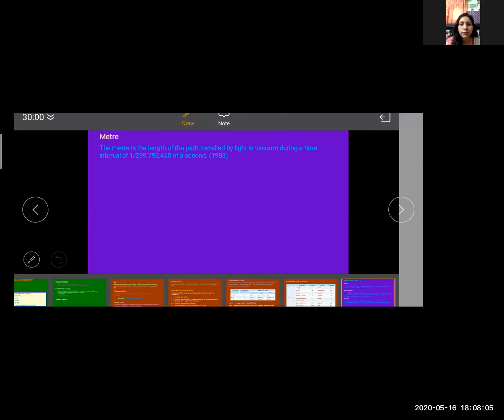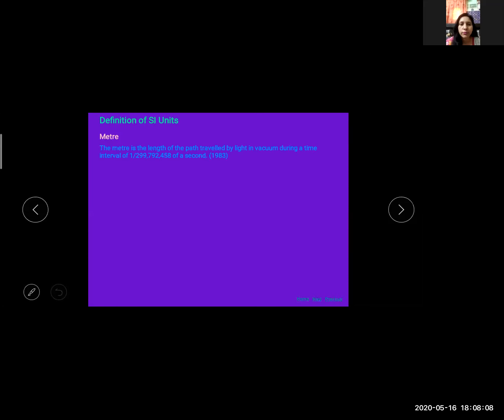Definitions of SI units. We have 7 fundamental units: meter, kilogram, second, ampere, Kelvin, candela, and mole. Clear? So these are the definitions of these units. First is meter. The definition of meter is given: meter is the length of the path traveled by light in a vacuum during a time interval of 1 upon 299,792,458 of a second. This is the definition of meter.